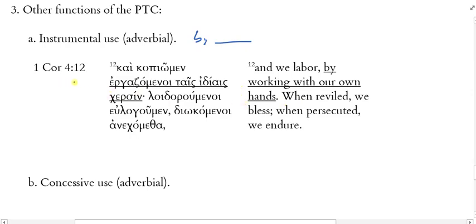Okay? So the example comes from 1 Corinthians 4:12. Kai kopiomen, and we labor, and here I have a participle. Ergadzomenoi tais idiais chersin. And we labor working with our own hands. How does working with our own hands relate to we labor? It explains the means by which we do it. We labor by working with our own hands. So when you have an instrumental use of the participle, you can use by or by means of, through. Okay? All of those are possible ways to translate an adverbial participle.